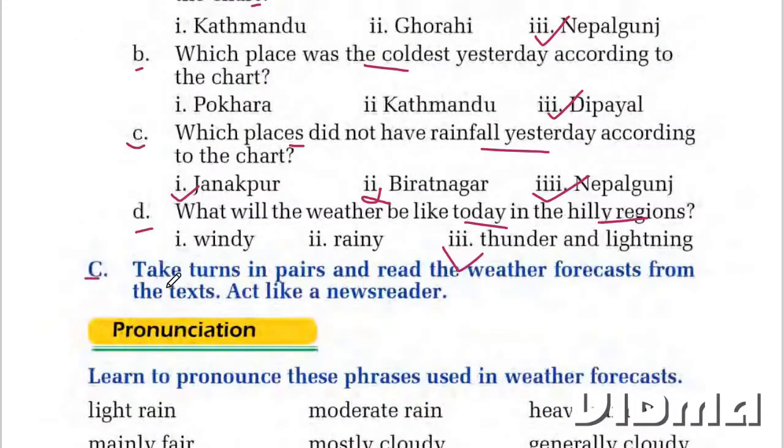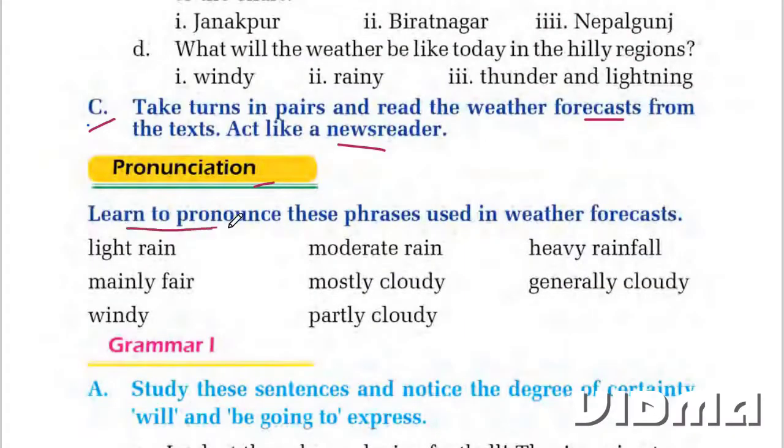Question C. Take turns in pairs and read the weather forecast from the text. Act like a newsreader. You take turns yourself, reading in pairs, acting like a newsreader. I'll do the pronunciation for you. Pronunciation. Learn to pronounce these phrases used in weather forecasts.